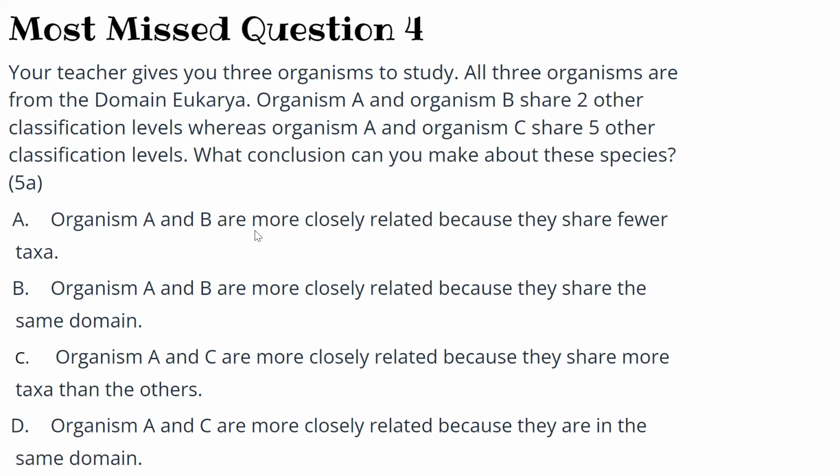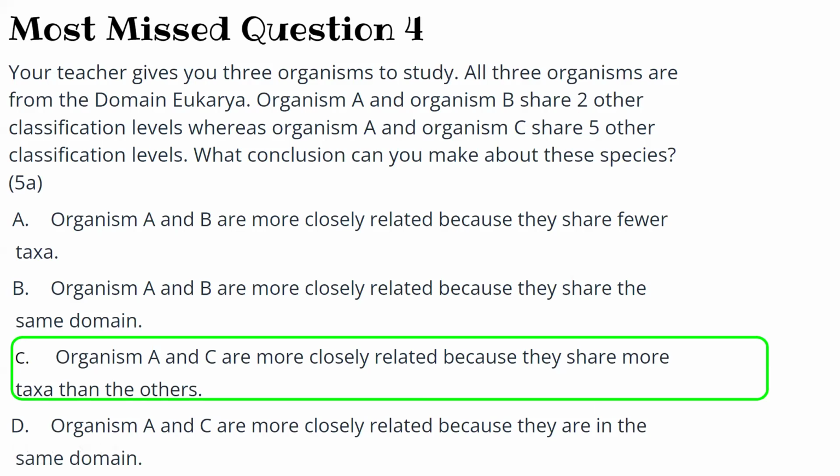Are A and B more closely related? Not at all, because they share few classifications. C, yes. So A and B are out. A and C are more closely related because they share more taxa. Makes sense because they're in the same domain? No, domain is the most general classification. Only one response makes sense, because they share more taxa. So there's your answer, C.